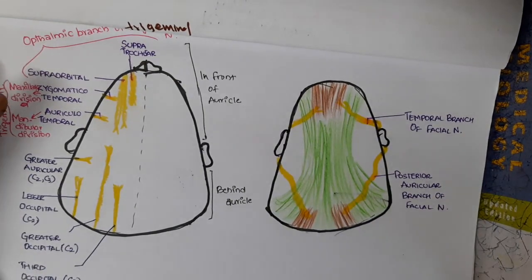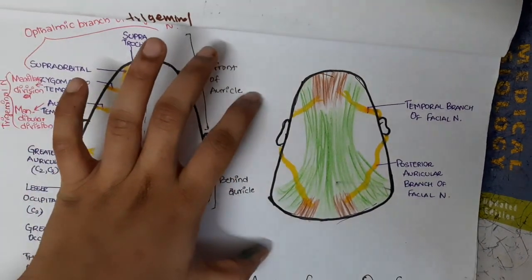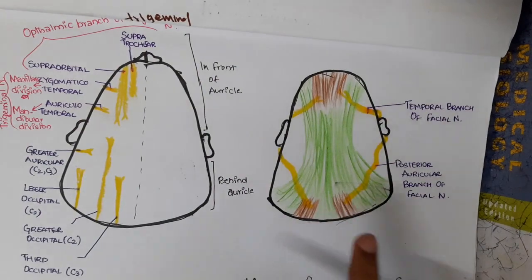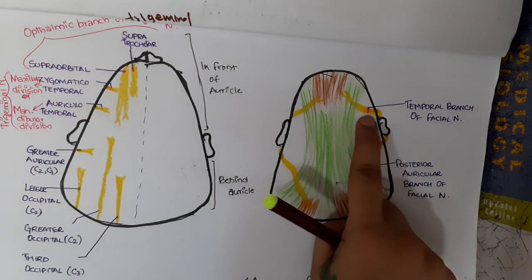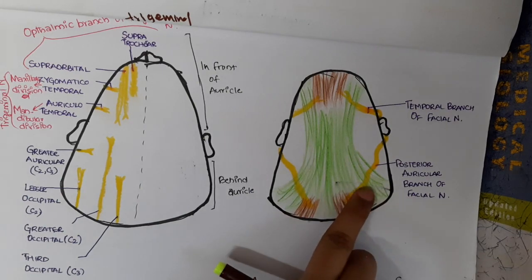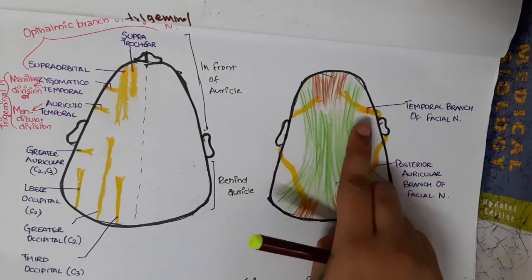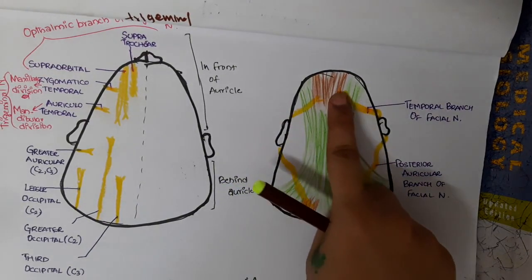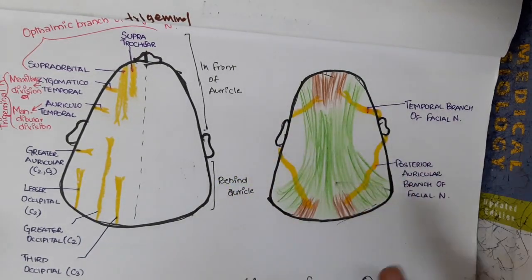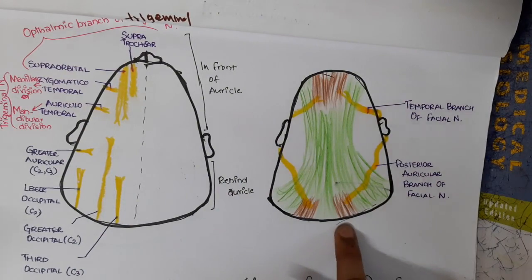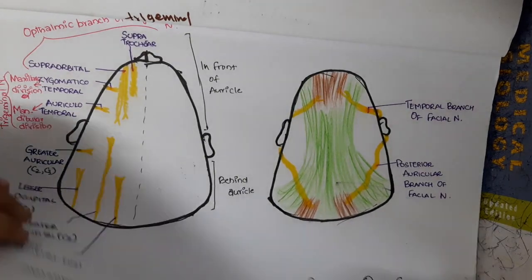Okay, so this is sensory supply of the scalp. Then the motor supply is by the facial nerve. Two branches of the facial nerve give motor supply. One, the temporal branch of the facial nerve, then we have the posterior auricular branch of the facial nerve. Temporal branch will supply the frontal belly of the occipitofrontalis, whereas posterior auricular branch will supply the occipital belly of the occipitofrontalis. So this is about the motor supply of the scalp.